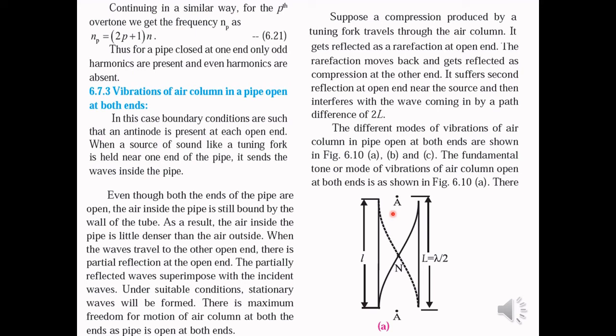Now we have to study the different modes of vibrations of the air column in a pipe which is open at both the ends. Now this figure shows the fundamental tone or fundamental mode of vibration of the air column for the pipe which is open at both the ends. So in this case, as we can see, we have a pair of half loops produced.